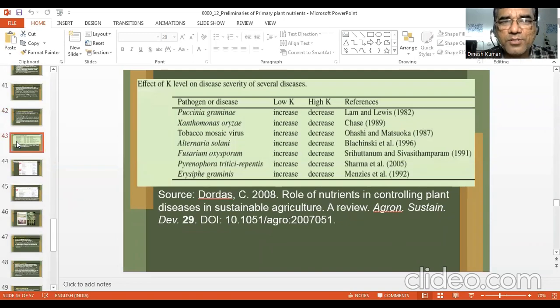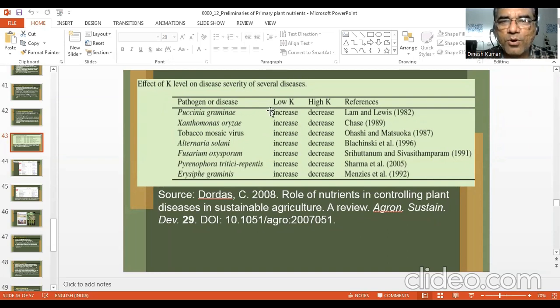But it is not always true that high potassium level or sufficient potassium level will protect the plant against the diseases. In most cases, there is an effect of K level on disease severity of several diseases.